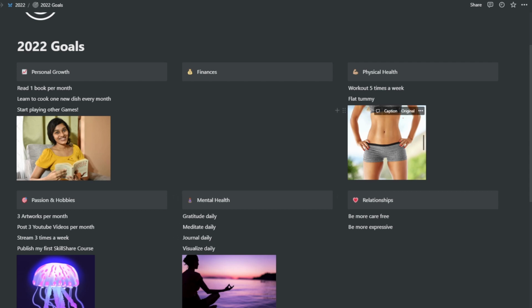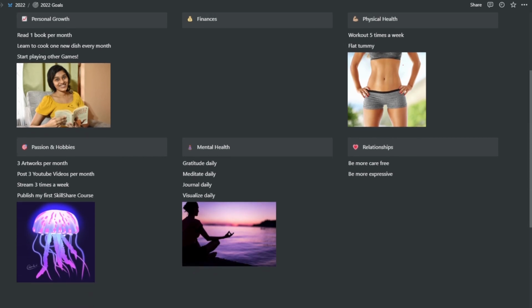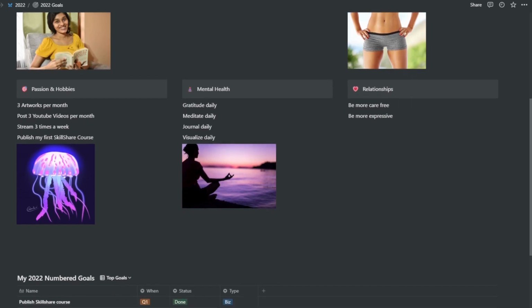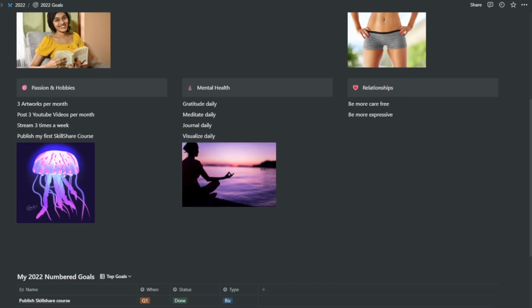And again, I like to visit this page once in a while just to remind myself how I should be as a person and to keep myself on track. It's not that I do not have numbered goals. I do have them right below, but again, they are not too many, and I can't really show them to you.